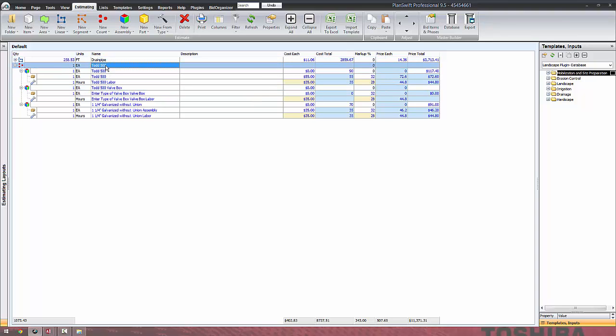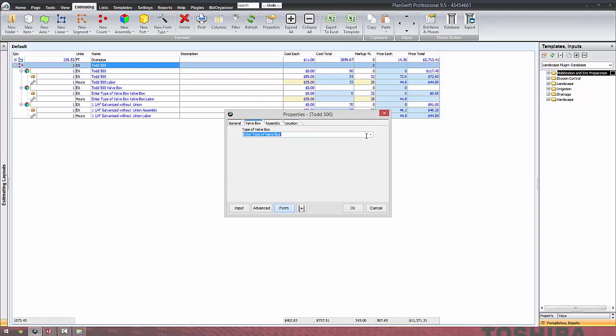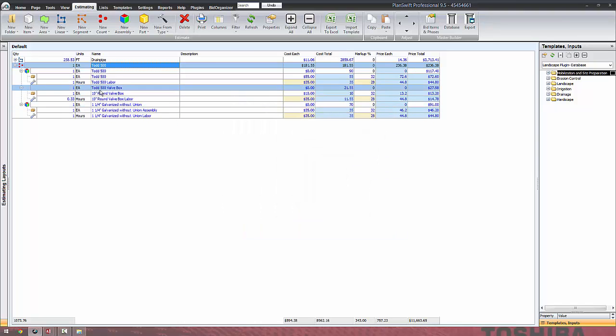Let me see if I didn't choose. If you don't choose a valve box, it will throw a 0 on you, which is a good way of telling that you missed an input. Anyways, okay, so you have the labor rates and everything, and these all add up to a unit cost price as well as a price each for these items.